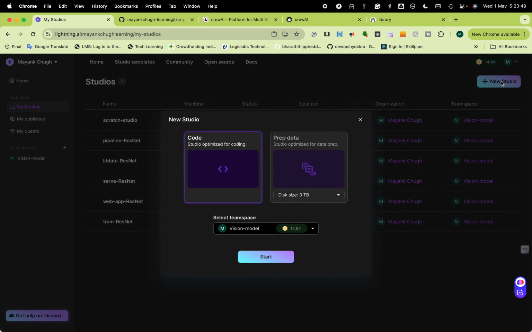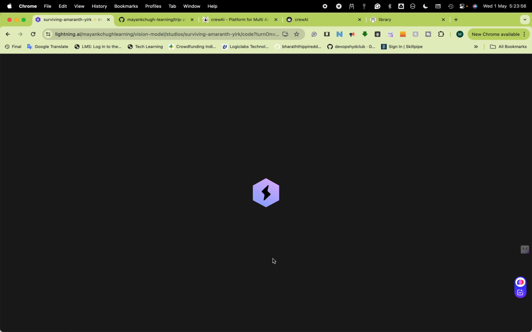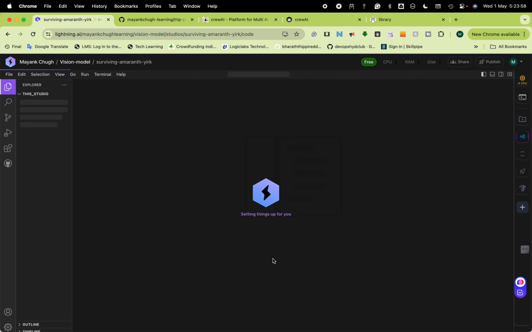So this is my studio. I am going to create one. Start. So it is spinning up a new machine for me immediately. First what I'll do, I'll clone my code and everything, get the environment ready with Poetry and all, then I'll do the later steps.